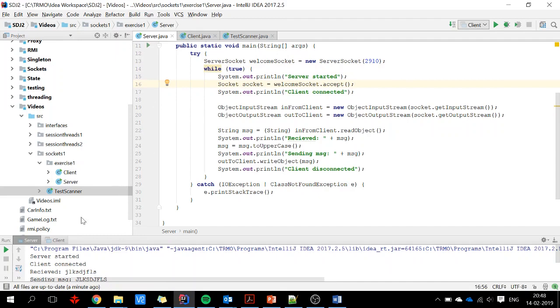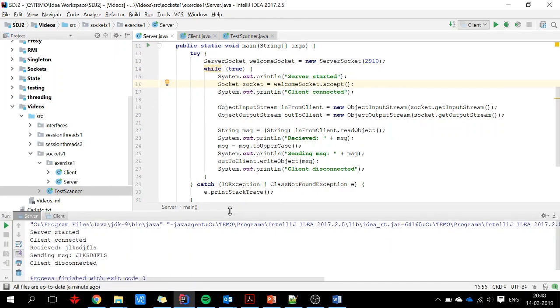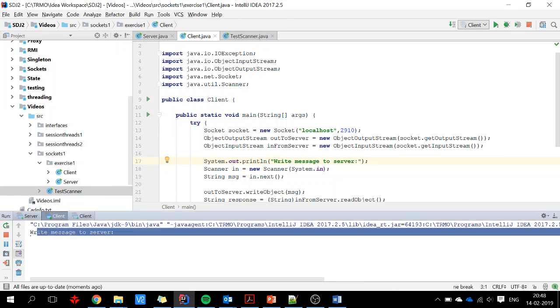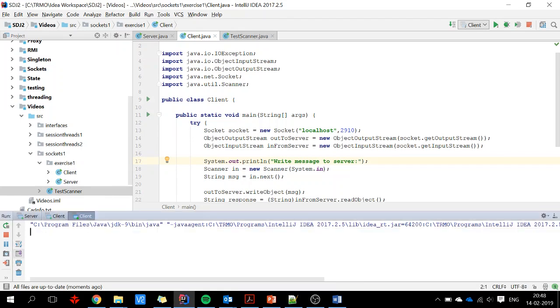So I will start my server. Then I will start a client. And it's waiting for me to write a message to the server. I will start another client. I have now 2 clients running, and you can see the first one printed this one out, but the second one has not printed anything out.